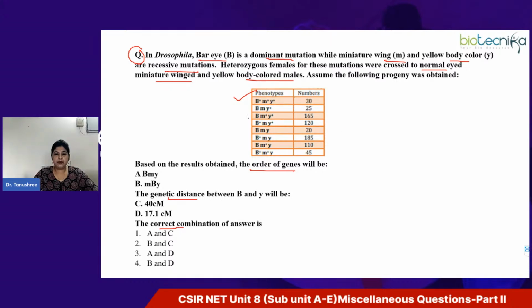So here is a data table given to you. Some numbers of the progeny with these genotypes are mentioned.